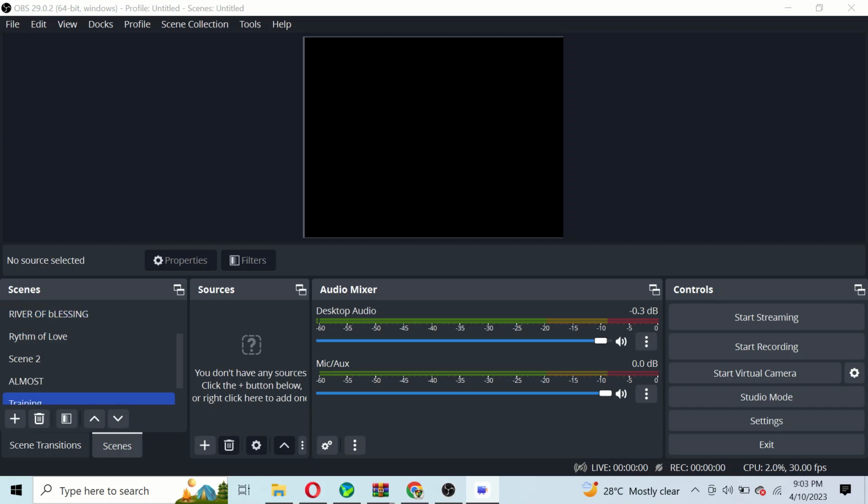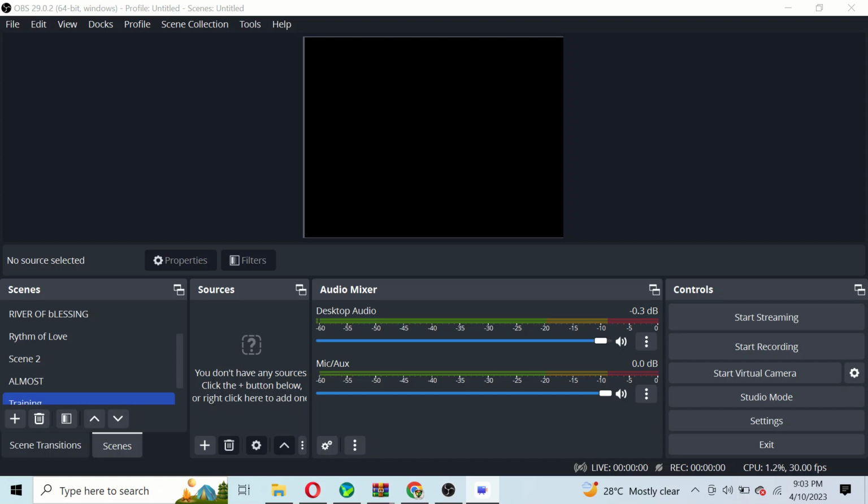Where are you getting your source from? Is it from a video source or from an audio source? So depending on the kind of source you're using, that is what you get from this place. This audio mixer section here is where you have your audio input and your output. Where am I actually getting my sound from? Here you can see the level. You can reduce or increase with the color code in here. You can know when the sound is too much.